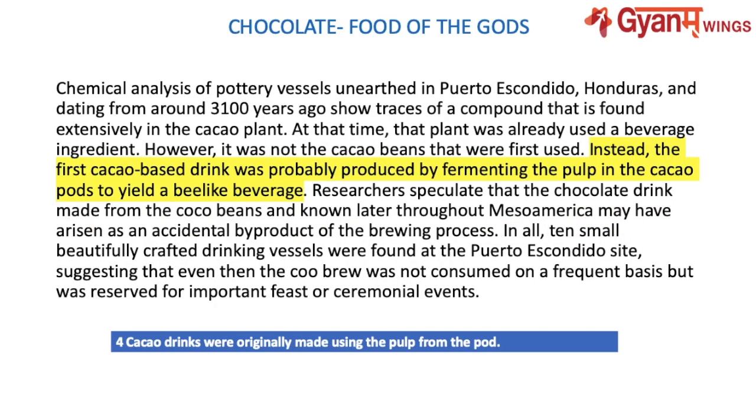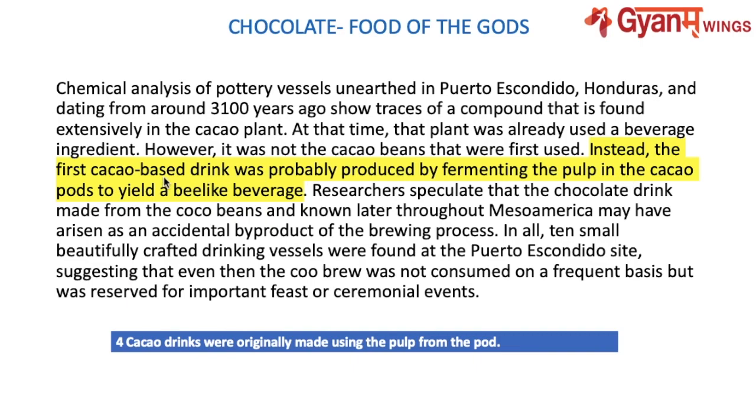Coming to the next one, that is, cocoa drinks were originally made using the pulp from the pod. So they're talking about drinks originally being made using the pulp from the pod. Here we'll get the answer.